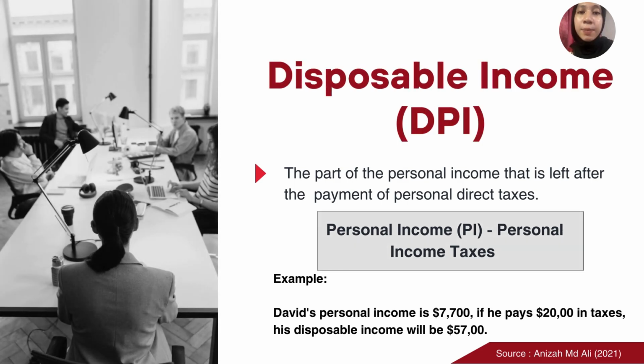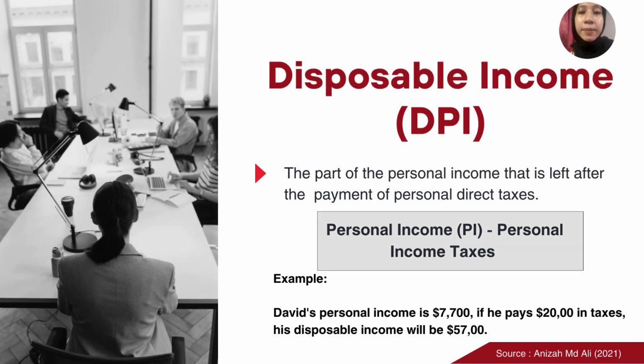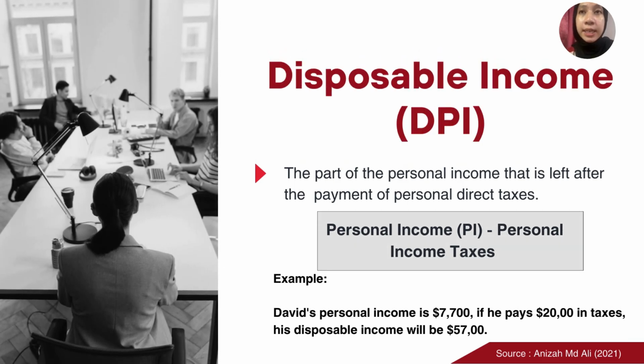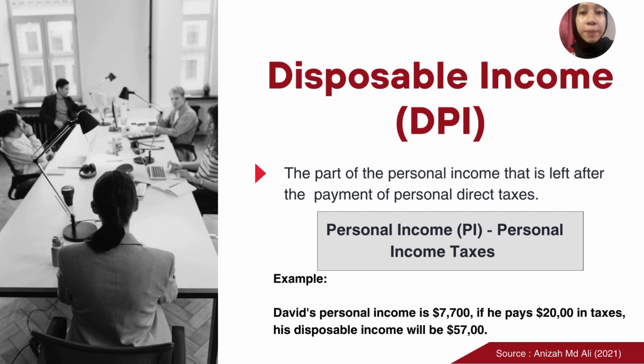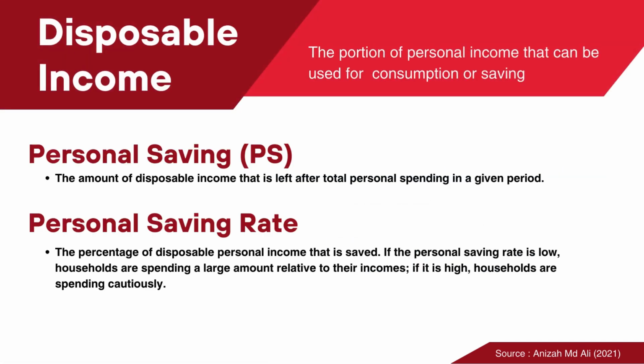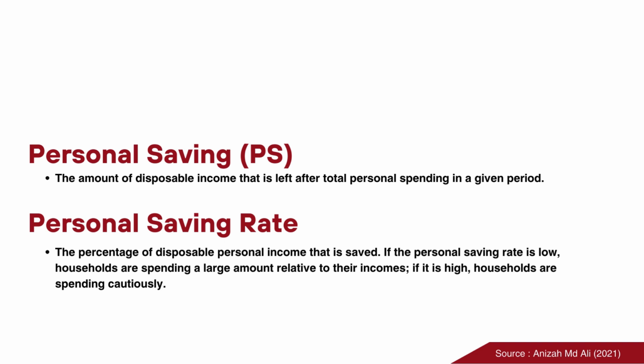After that is disposable income, DPI. Disposable income is the part of personal income that is left after the payment of personal direct taxes. To get disposable income, personal income minus personal income taxes. Disposable income is the portion of personal income that can be used for consumption or saving. For this, we have two, personal consumption and personal saving.